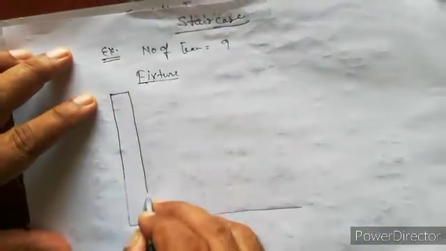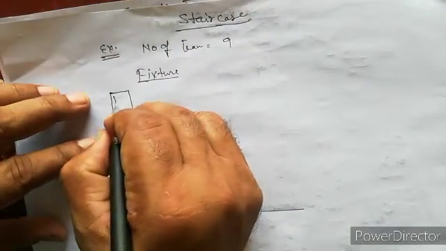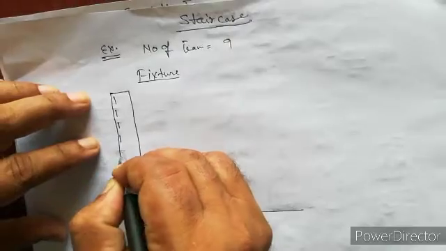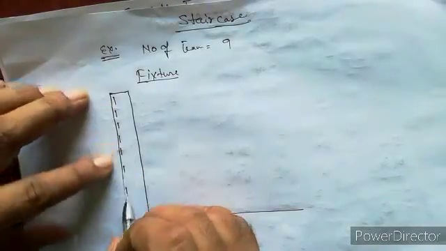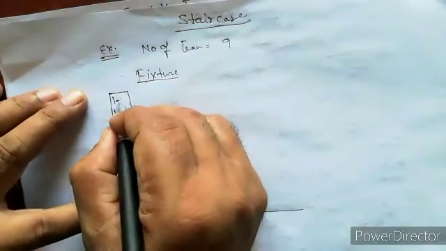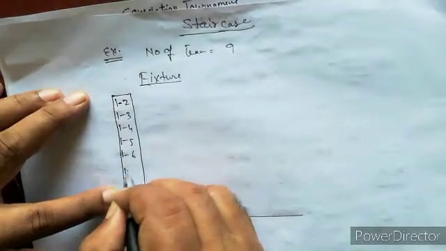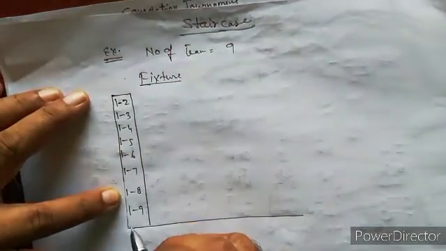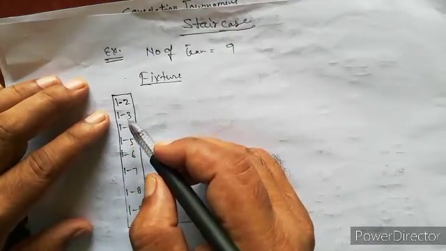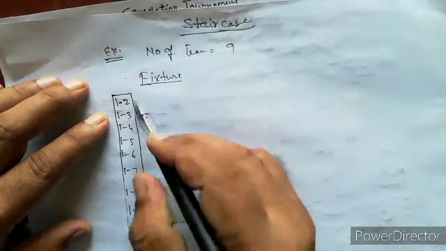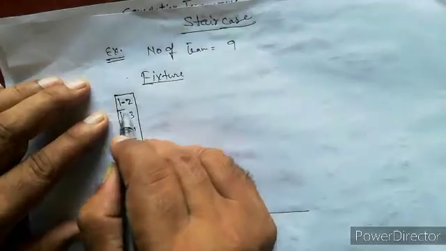First round, we keep 1 stable: 1 versus 2, 1 versus 3, 4, 5, 6, 7, 8 and 9. So you can easily understand that team number 1 plays all the teams, 2, 3, 4, 5 to 9.